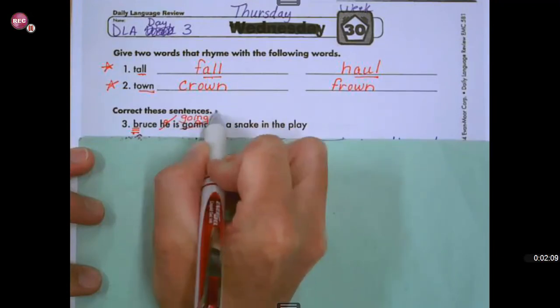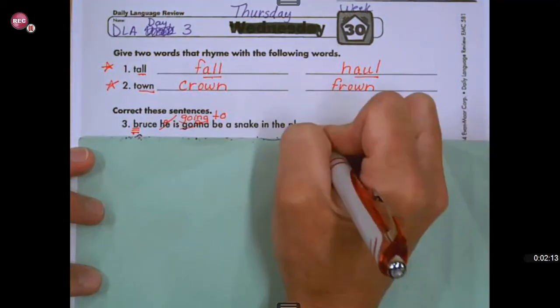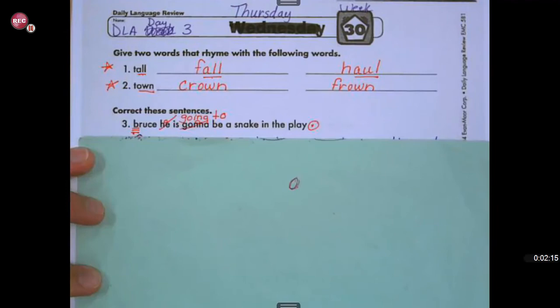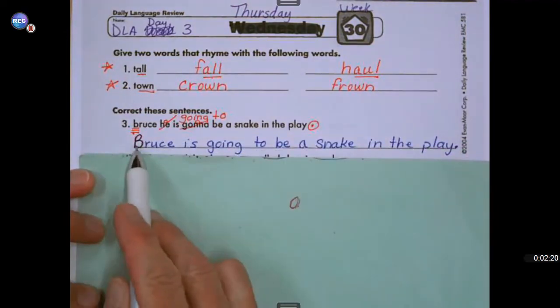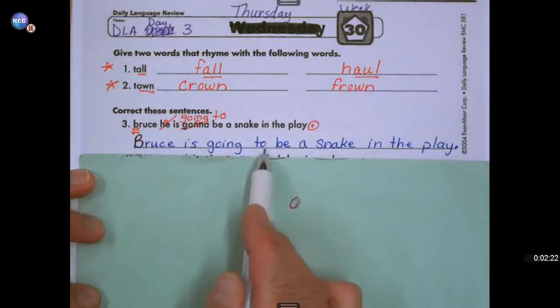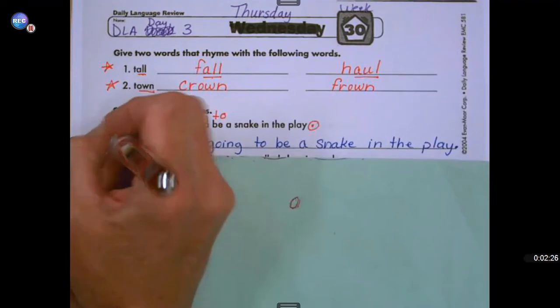Not is gonna. Is going to be a snake in the play, and then this is a statement, so we'll put a period at the end, and it looks like this. Bruce, with a capital B, is going to be a snake in the play. If you got all of those right, give yourself a star.